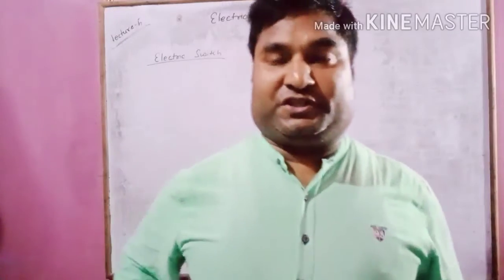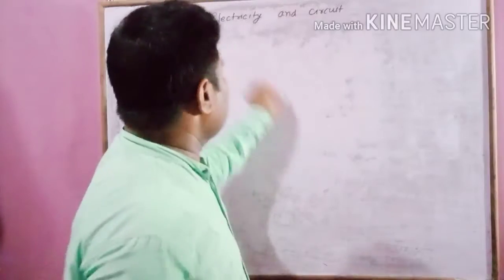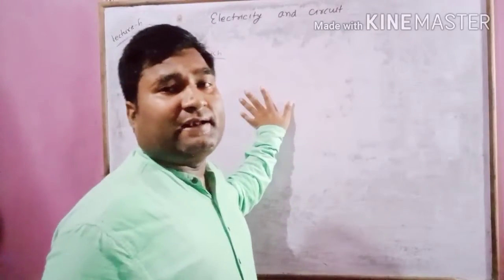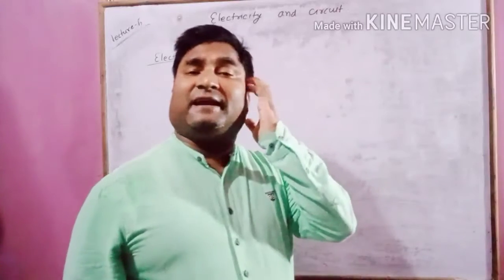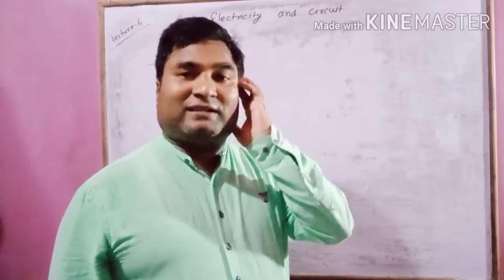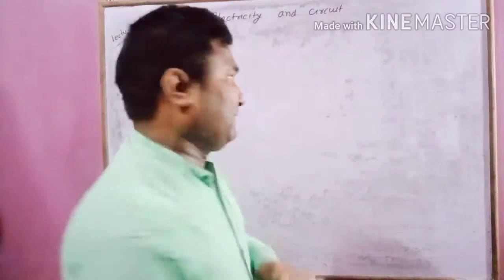This is the fifth video lecture of the chapter Electricity and Circuit. In today's video we are going to discuss electric switch, or simply you can say switch. Before discussing what an electric switch is, yesterday I discussed what an electric circuit is. The path along which the electric current can flow is called an electric circuit.